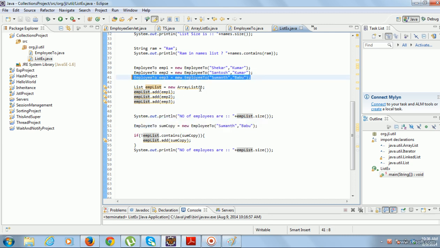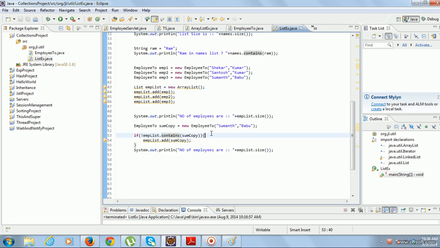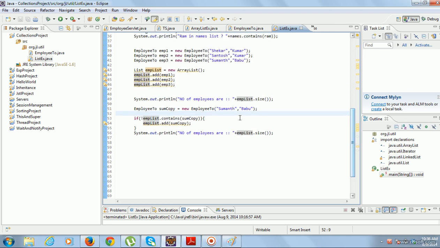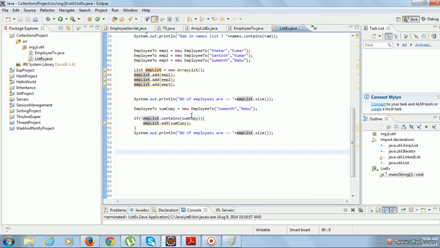But see, I have used the contains method. There is a method called contains. It will say if the object you pass as an argument is in the list or not. Now I will see if it prevents this. I am trying to find if this object is already there in the list. If it is already there, I don't want to add. So only if the contains method returns false, that means the object does not exist, I want to add.